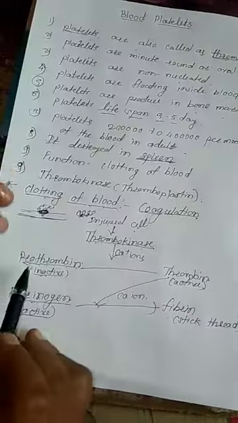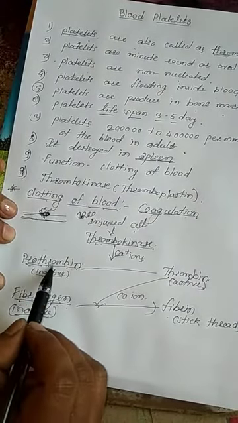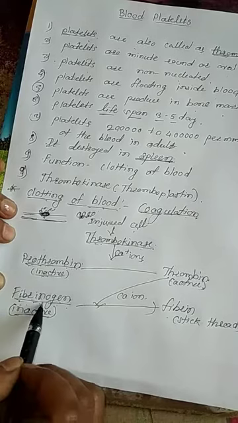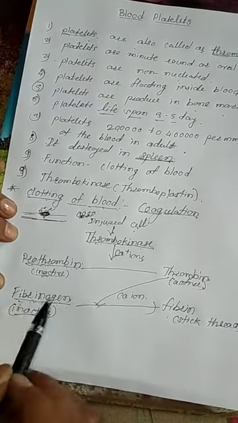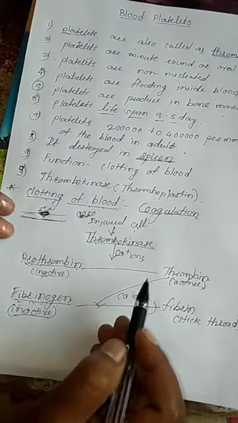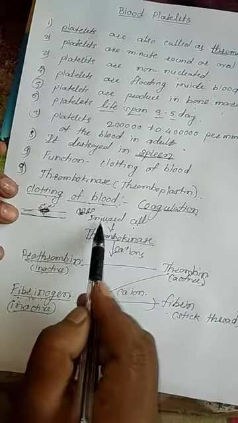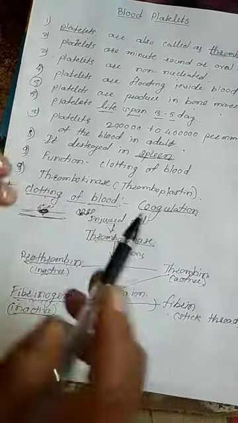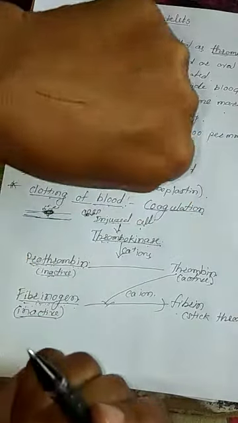I told you prothrombin and fibrinogen, these two substances, are already present in our blood plasma. They are called clotting factors. Some calcium inorganic salt is also present in our blood. But when the cells are injured, our skin is cut and the blood comes out.